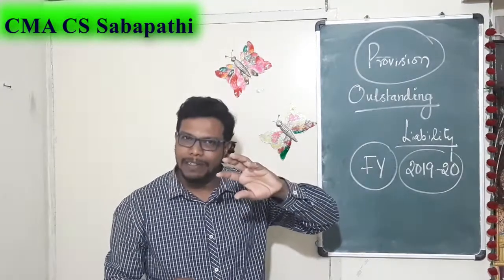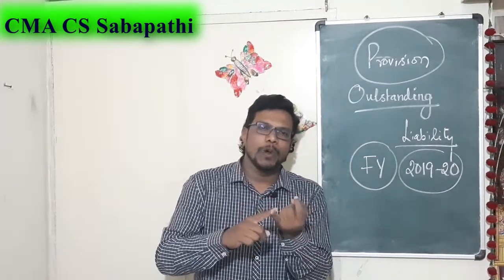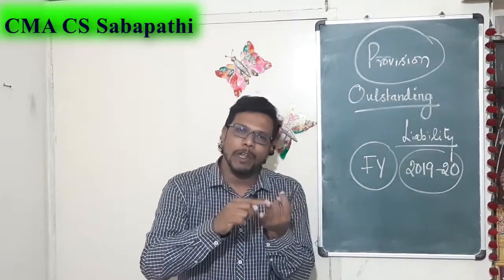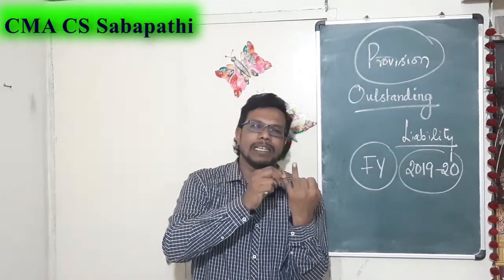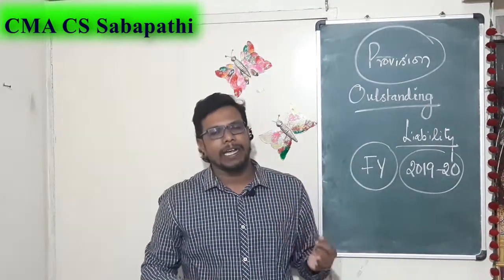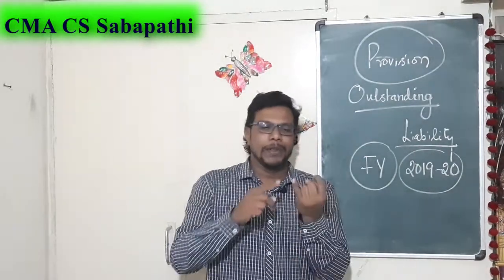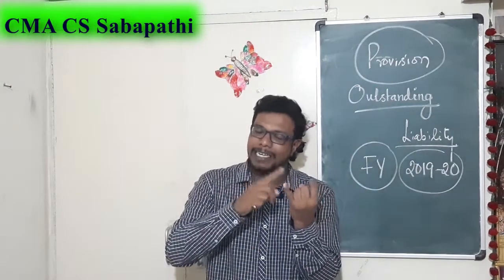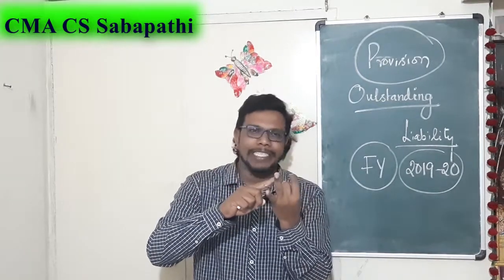So what is outstanding liability? In outstanding liability, it is clear when you are going to pay. This is a present liability. Then what amount you are going to pay is also clear. If the two conditions are fulfilled, it is what we call outstanding liability. In the next case, you know when we have to pay, it is a present liability. The second question is, do you know the exact amount?